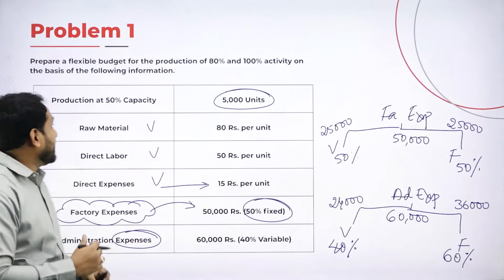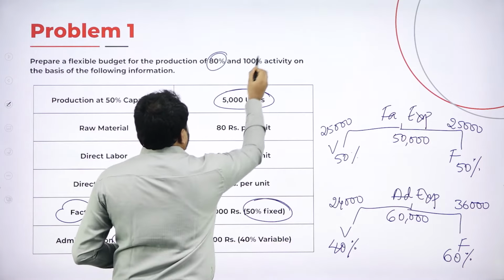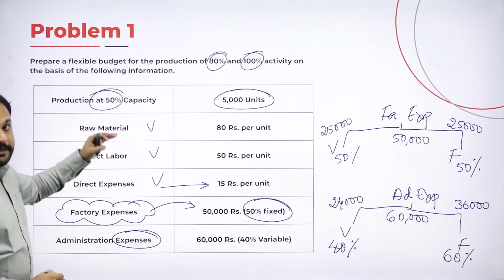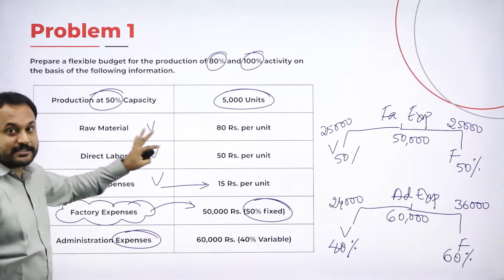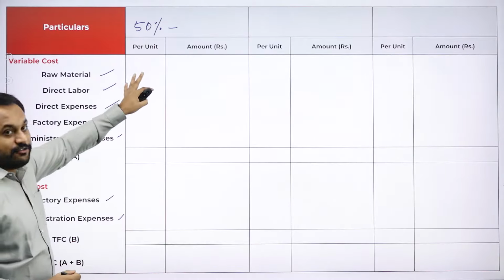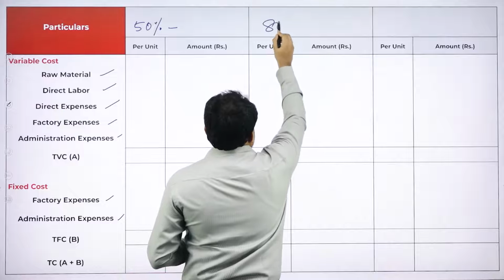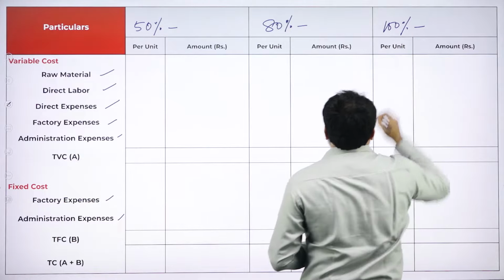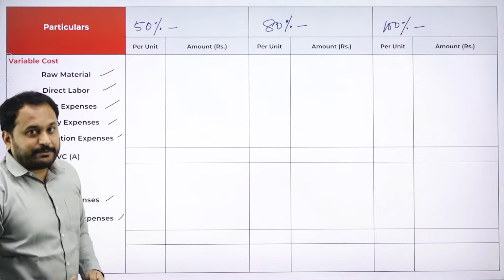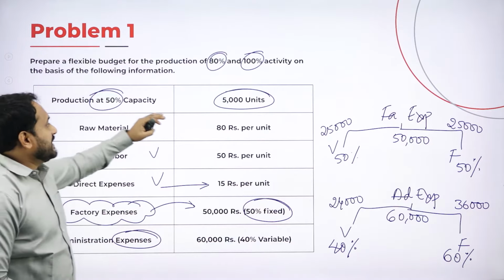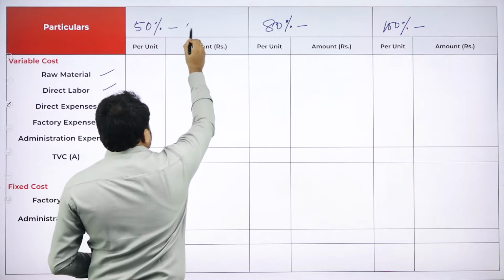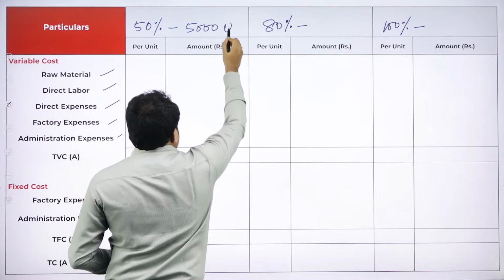Now understand here. They said prepare a flexible budget for the production at 80% and 100%. This is what 80%, 100% we need to prepare. And they have given the production at 50% capacity. This entire format has 50% capacity. That's why we are supposed to first find out 50%. Then we will go with 80% and the last one is 100%. Now we have seen in the question paper itself, for 50% capacity, the output is how much? That is 5,000 units.